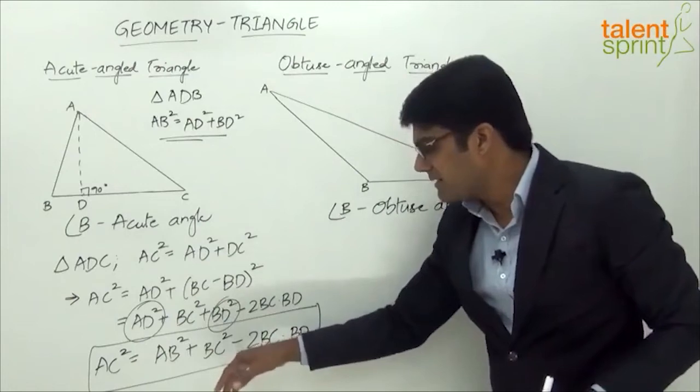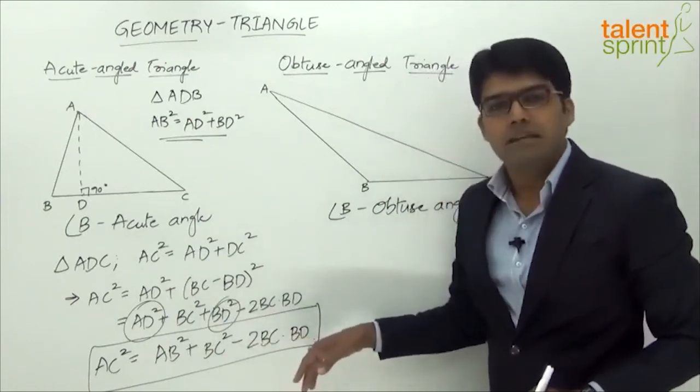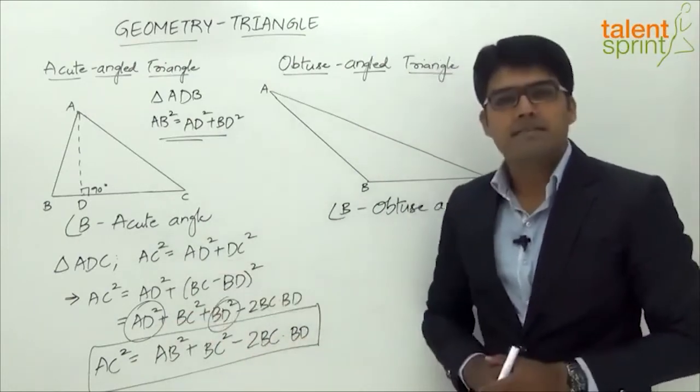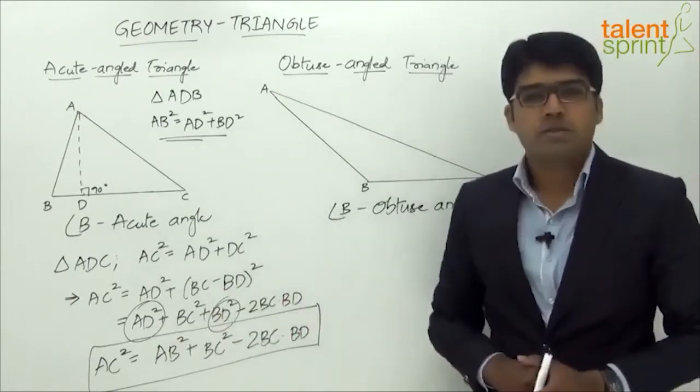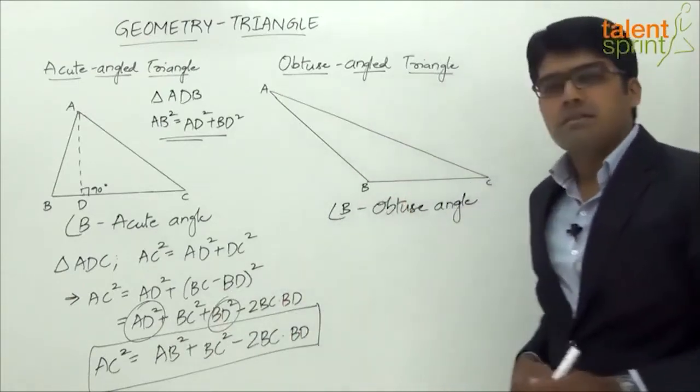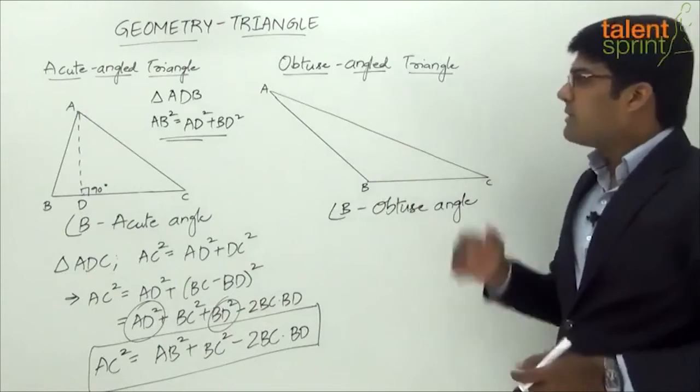So that lesser part here is minus 2BC into BD, right? So if we subtract this, we can get AC square there, right? So that's about an acute angle triangle. Let us now do a similar analysis for an obtuse angle triangle.